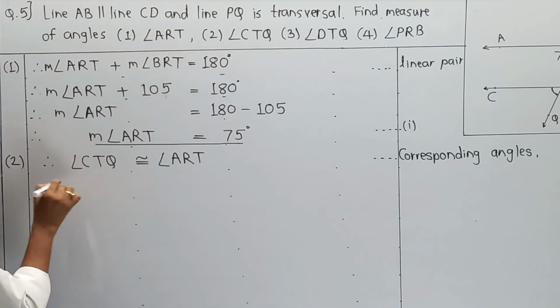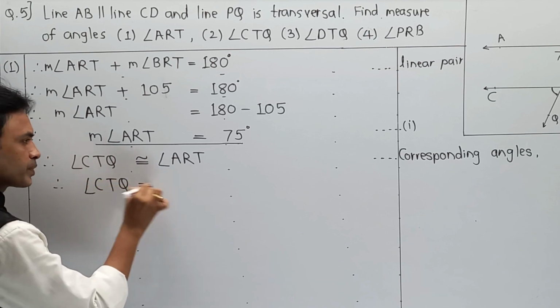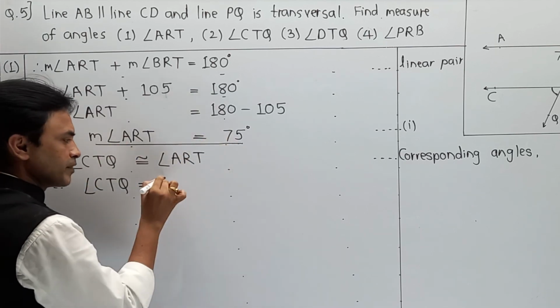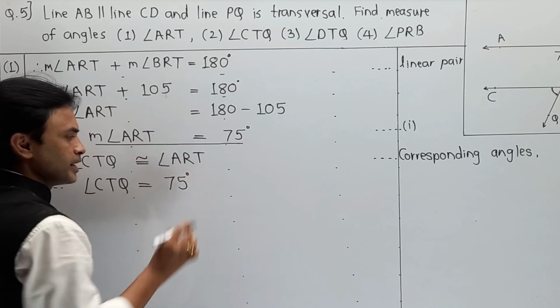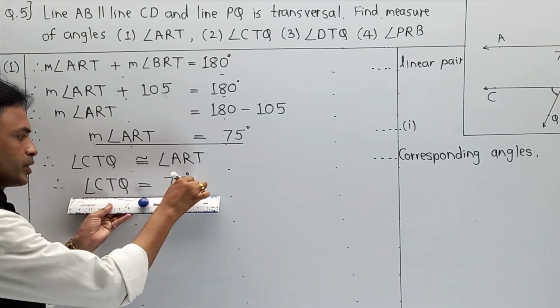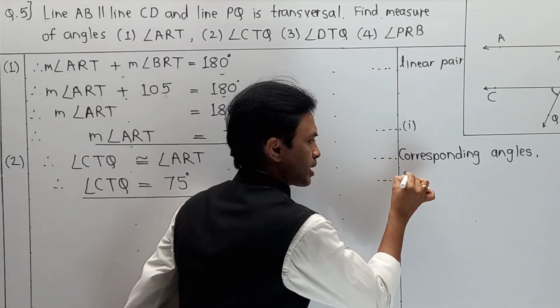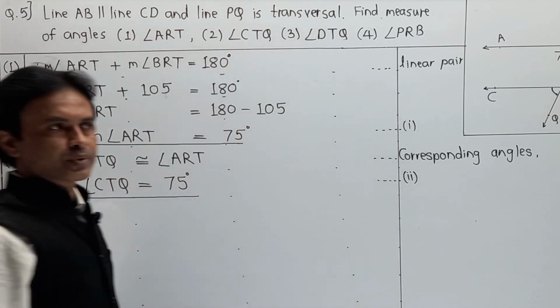Therefore, angle CTQ is equal to ART, which is 75, so automatically we can get it as 75. No doubt, it is your second answer, so I am going to make an underline over here. And as this is the second answer, I am going to write it as equation number 2.